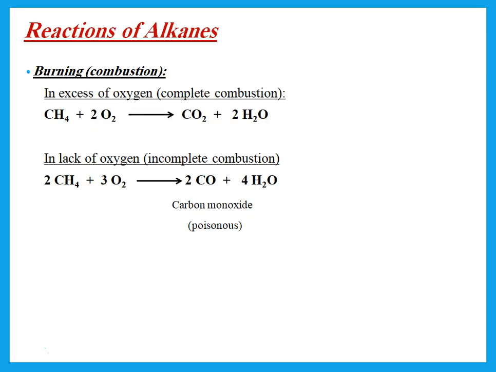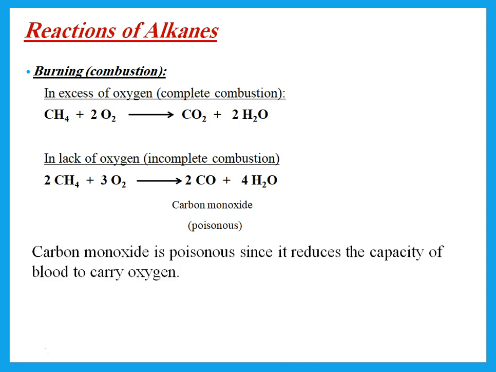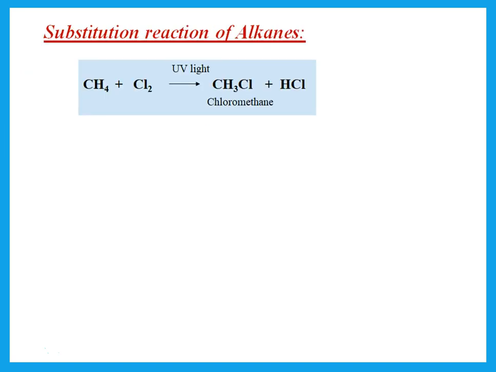Reactions of alkanes or alkenes, both of them do combustion. If I have lots of oxygen, it gives carbon dioxide plus water. If I have incomplete combustion, that means there is lack of oxygen, then I get carbon monoxide plus water, and I can also get carbon alone, which is the black soot that sometimes comes out when something is burning. Remember that carbon monoxide is poisonous, so it reduces the capacity of blood to carry oxygen.